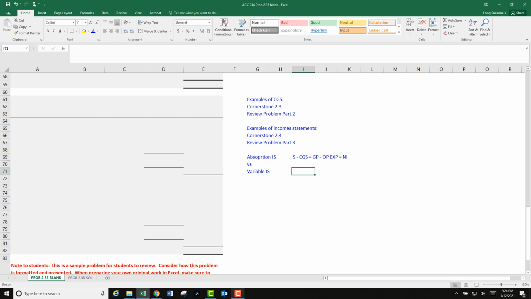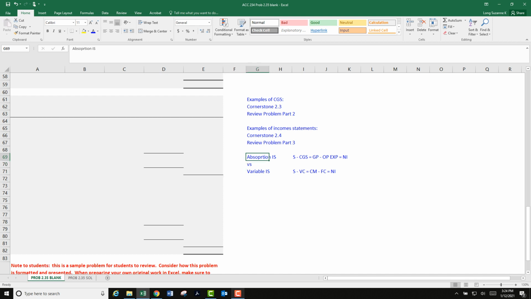And then again, to review, the variable costing income statement is sales minus variable costs equals contribution margin minus fixed costs equals net income. So again, depending on your experience with managerial accounting, maybe you've already done this before, maybe you haven't, maybe it's been a little while.